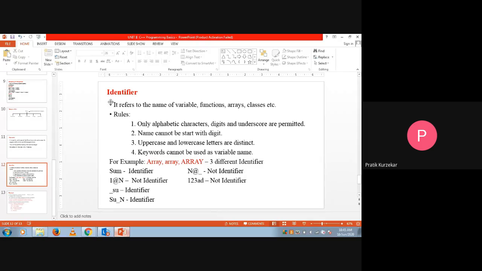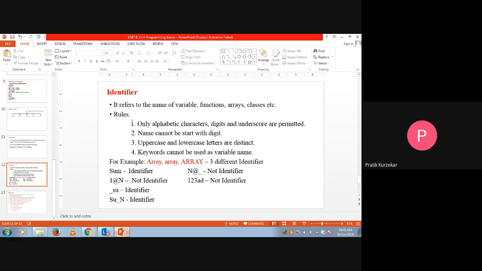After that we have seen identifiers. As the name indicates, an identifier is going to identify something. What is it going to identify? It is going to identify the name of the variable, name of the function, name of the array, name of the classes, etc. There are certain rules for identifiers, and those rules are